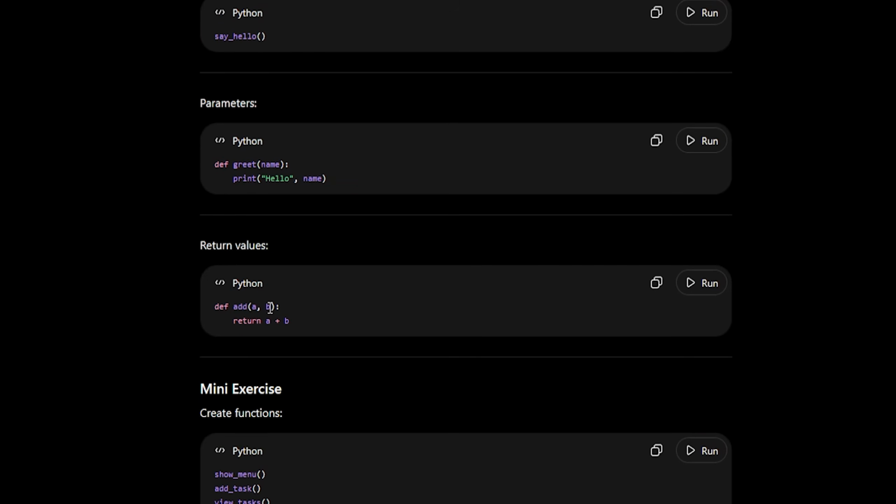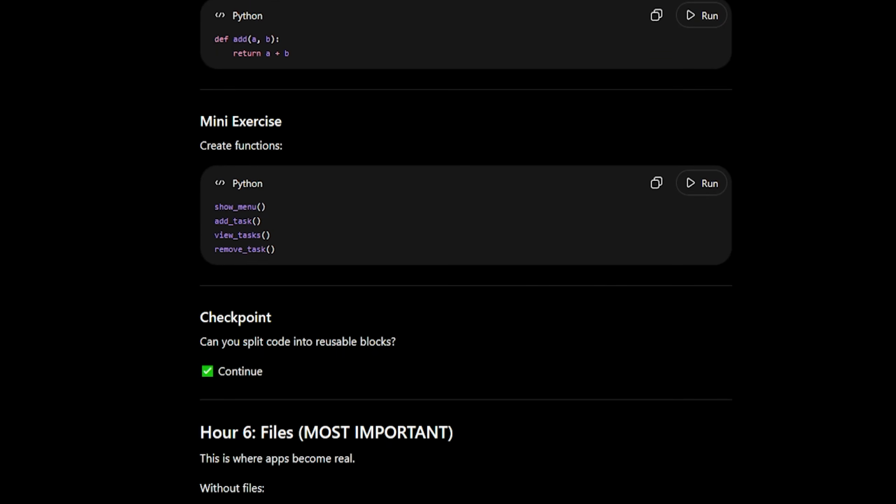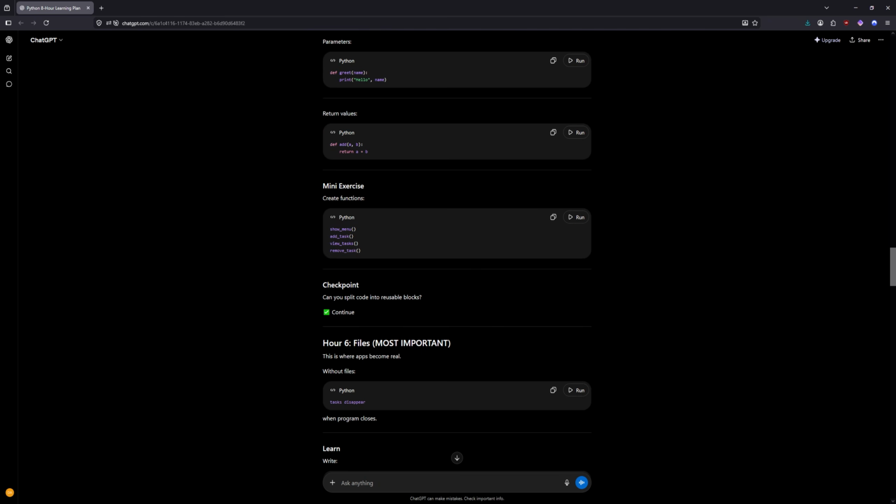Return values. Okay. So add, and then a, b, and then return a plus b. Okay. So we got a mini exercise to create these functions.